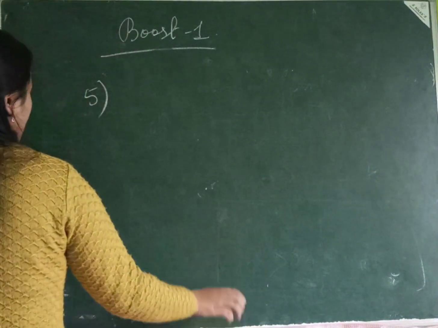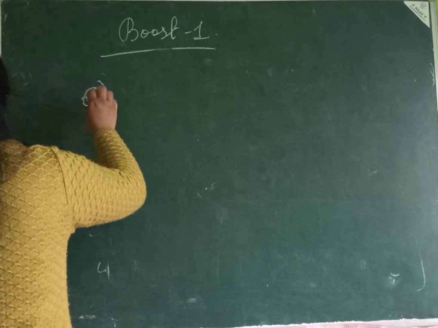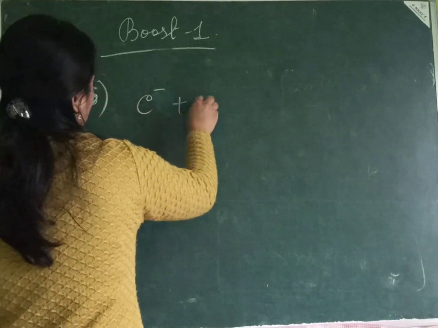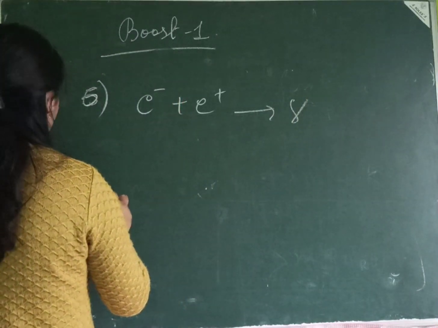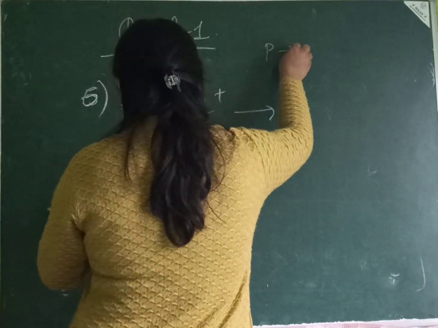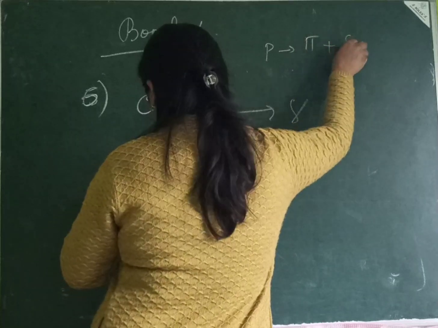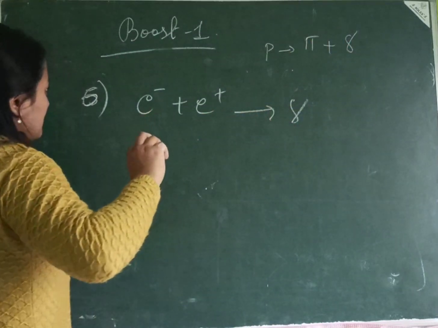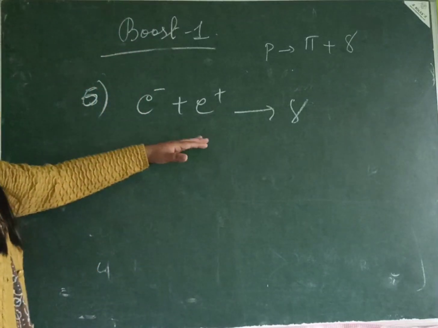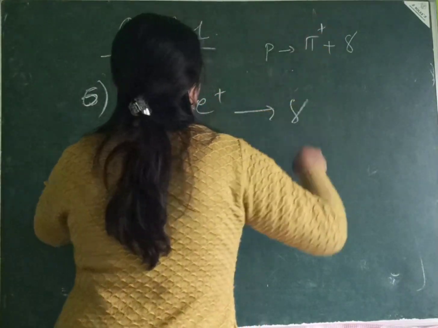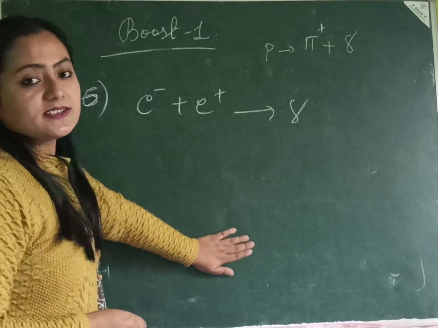So now the last question, the 6th one, is e minus e plus going to gamma, and the other one is e going to pi plus gamma. Now these two interactions look okay if I look via charge conservation, right? But still these interactions are not allowed.